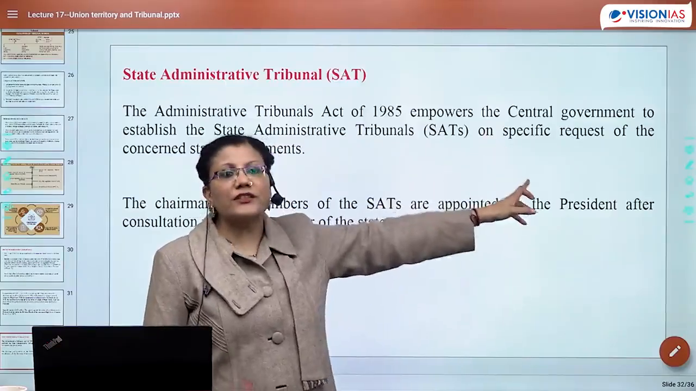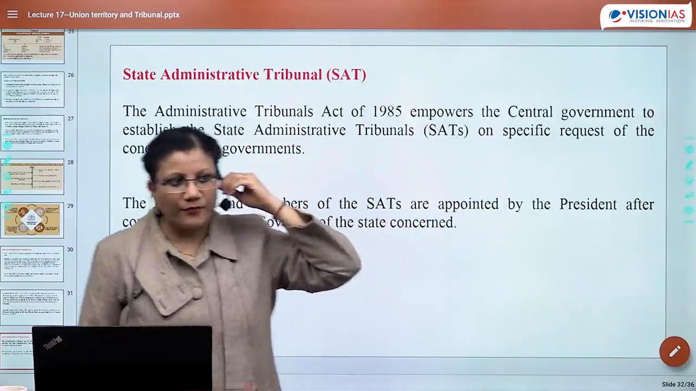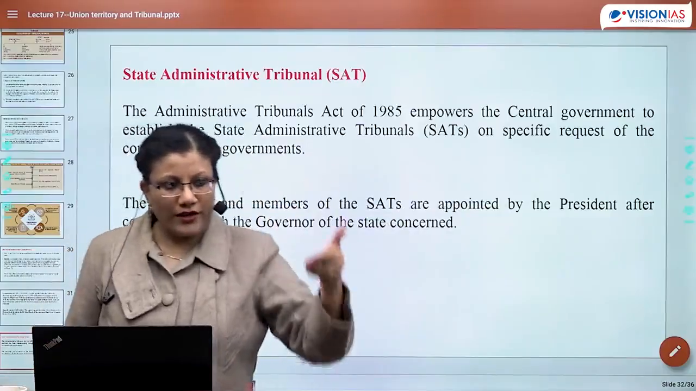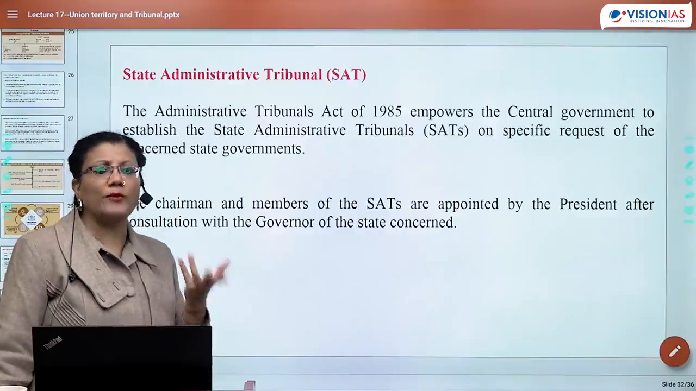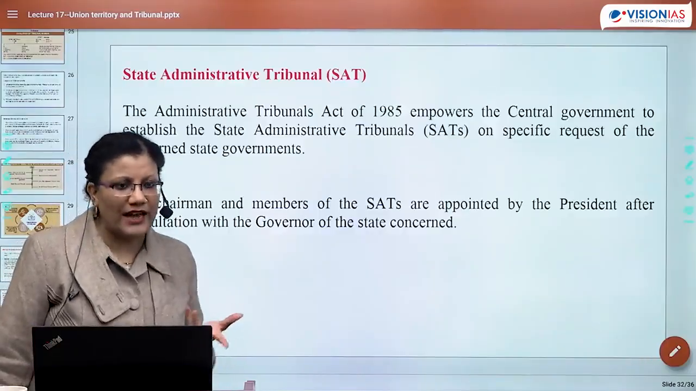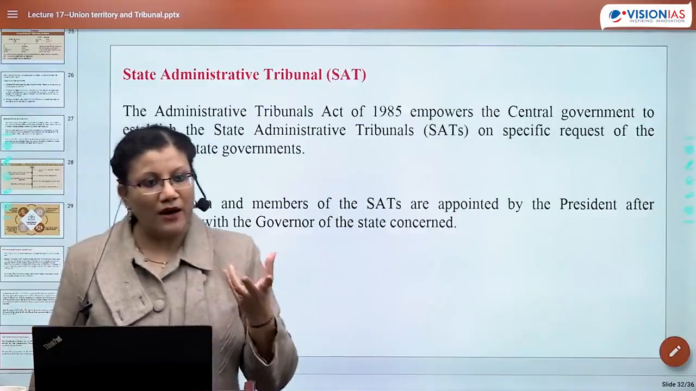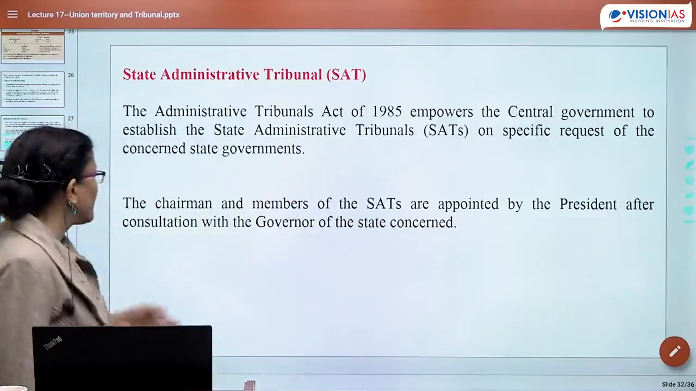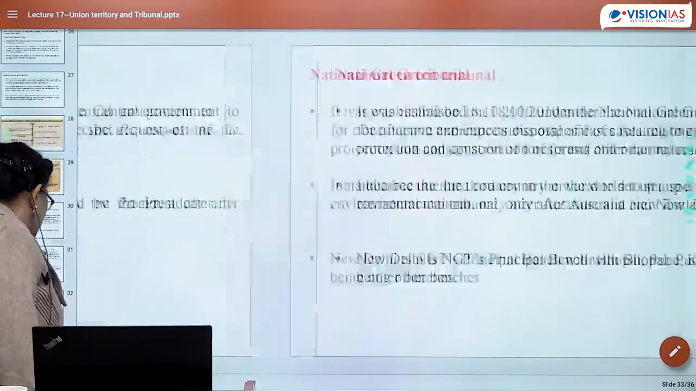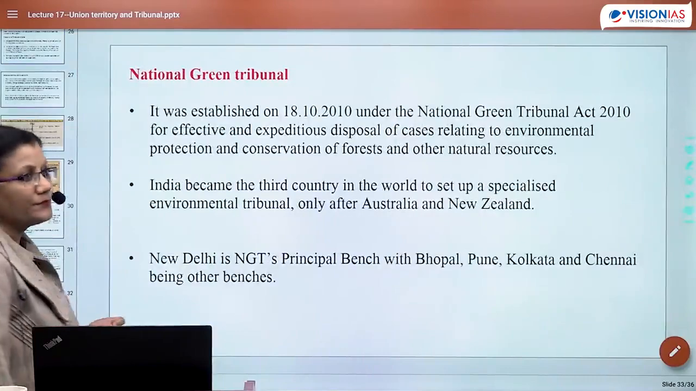Because central government is what? It is just an idea. Who is the appointing authority as far as central government is concerned? The President. The Prime Minister does not have any executive power. Does the Prime Minister have any executive power in terms of appointment? No. Right? So it would be the president, but of course he would be consulting the concerned governor.